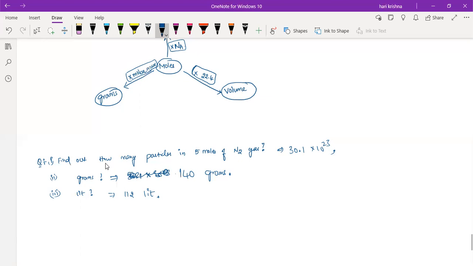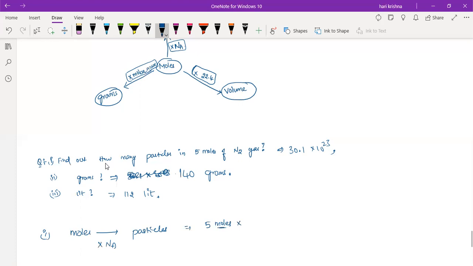So what is the first one? Just simply conversion from mole to the particles, right? So what is the conversion factor? Multiply with Na. It is given as 5 moles. You have to get the particles.